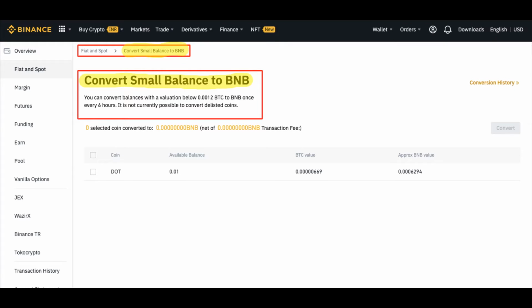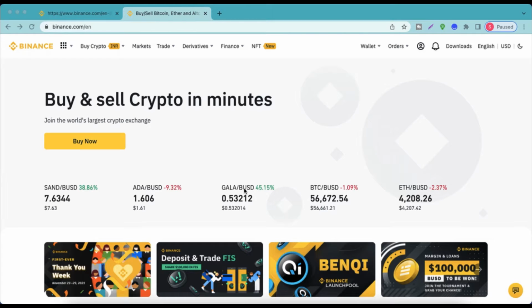The best part is Binance has provided a functionality that will allow you to convert these smaller fractions of amount to BNB coin. I wonder why you wouldn't use it. When the amount is scattered, it is of no use. Then why not convert it into BNB coin and then utilize it for further trading? The steps that one has to follow in order to convert these smaller fractions of coin into the BNB coin.